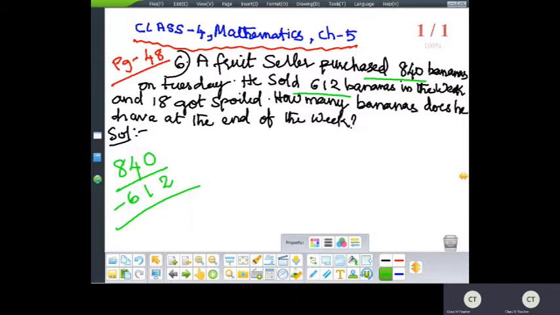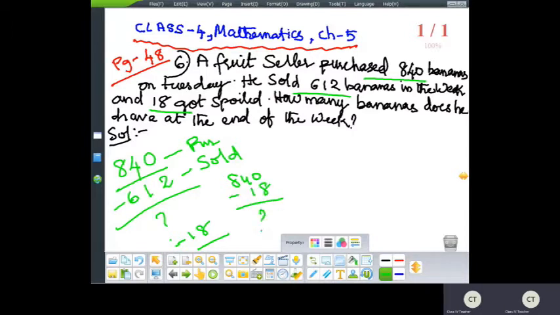Yes, this is the first step. Just by seeing the question, these many, 840, are purchased. In that, 612 are sold. Then in that 840, 18 bananas got spoiled. So you can do it in any of the ways. From the answer whatever you get, you can subtract 18 bananas. Then whatever answer you get, you can subtract 612.